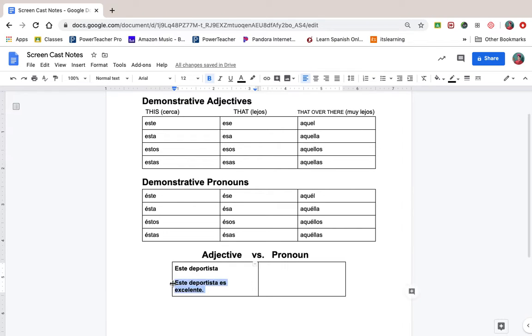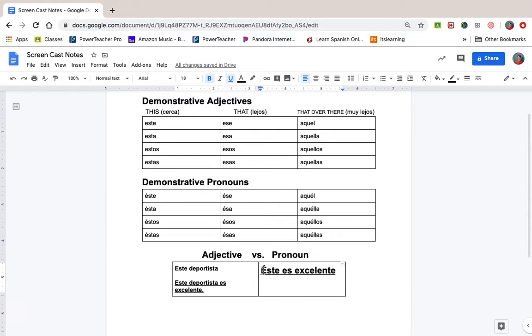Now, let's say I'm going to put this same sentence using the pronoun. So that means I'm not going to be using the noun. So I have to make sure to put my accent on the first E. Should be éste es excelente. So here, these two are the same exact sentence. This sentence and this sentence. The difference is, here there's no noun. That's why it's called a pronoun.